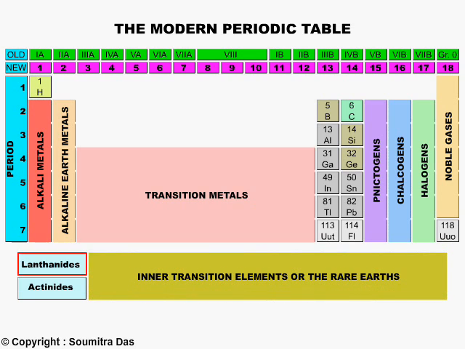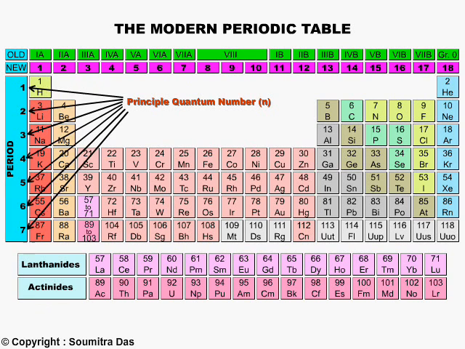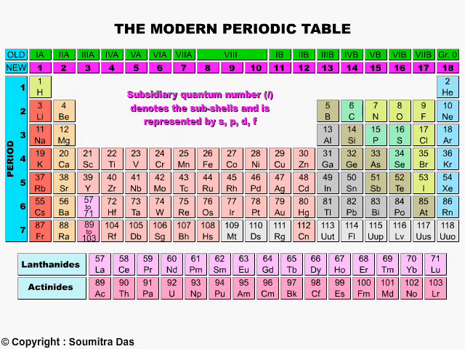The first row was called the lanthanide series and the second row was called the actinide series. There were 7 rows called periods. We know that the principal quantum number n defines the main energy level, which is known as shell. The period actually indicates the value of n of the outermost shell of that particular row. We also know that the subsidiary quantum number l denotes the subshells and is represented by s, p, d, f, etc.